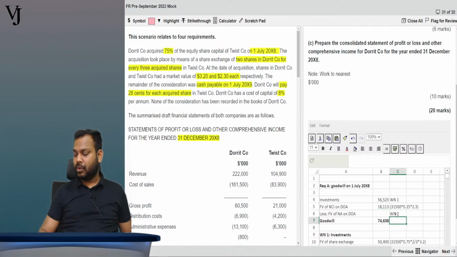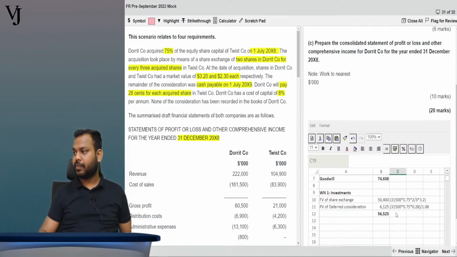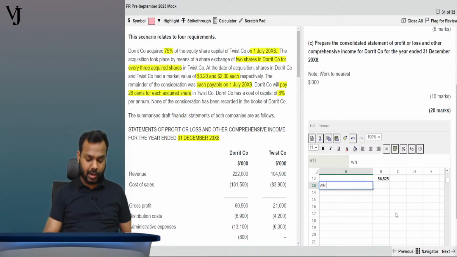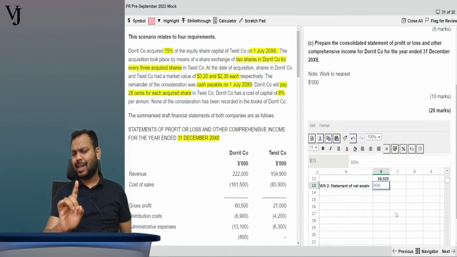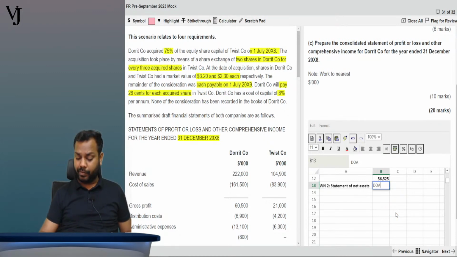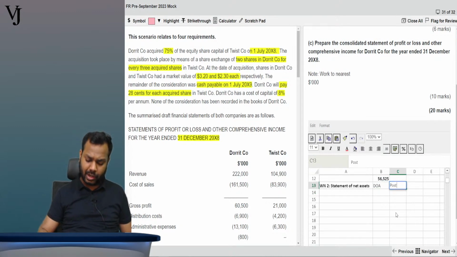Okay. Now let's come to the calculation of this one. Working note number 2 is a statement of net assets. NA, yes, you can do that. You can use the short forms, till that extent you can use it. But I will recommend that at least at one place you define the short forms. If you can do that, it's good. If you cannot, that is also fine. No challenge in that.